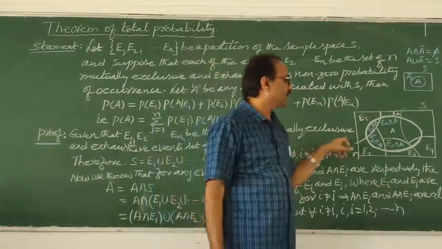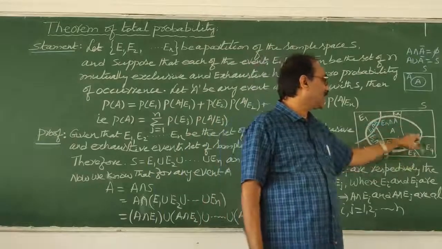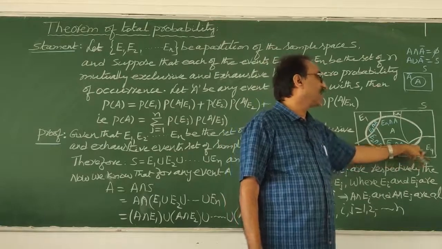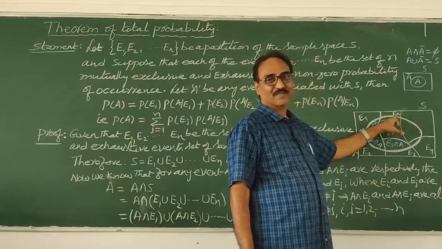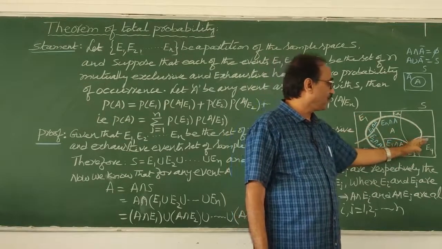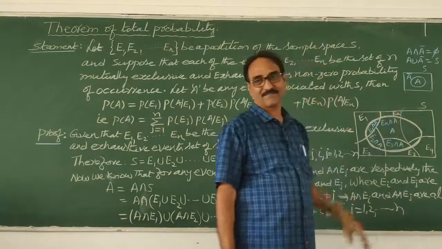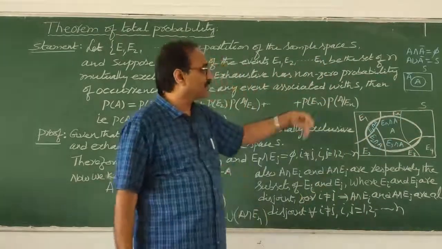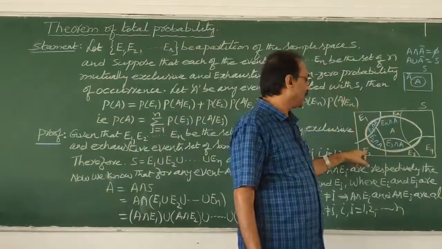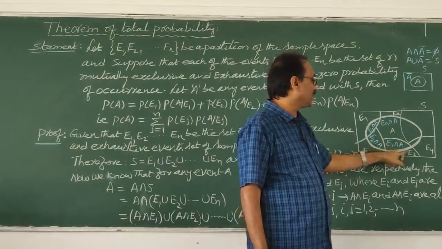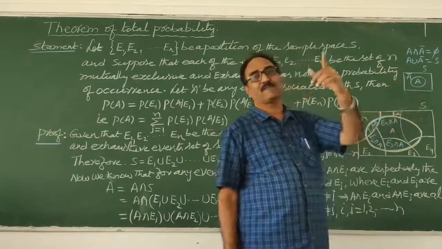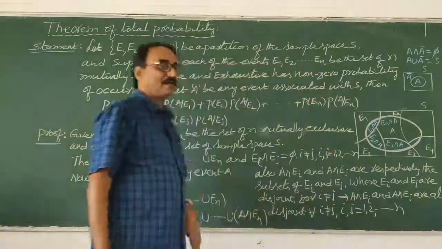That's why I wrote here, you see, this is the entire sample space, this is A, this is the E1 part, this is E2, this is E3, this is E4 and so on, this is En. You understood? So if you add all the parts, how do you add? A union A complement is how much? Yes, like that. E1 union E2 union E3 union E4 and so on up to En is nothing but the entire sample space.